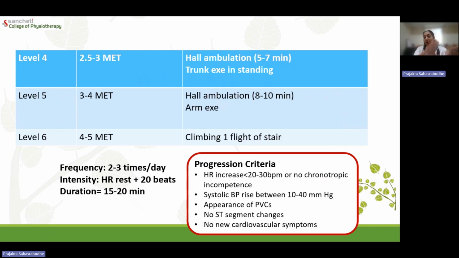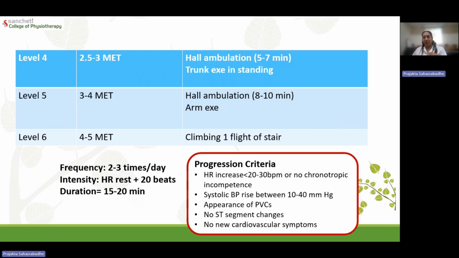So obviously, whenever we are progressing, we have to have at least 1 or 2 leads of ECG visible on the monitor, wherein if there are any ST segment changes, they will be visible. And of course, if the patient did not have any chest pain with activity, the patient should not land up with any chest pain or any new cardiovascular symptom like this.